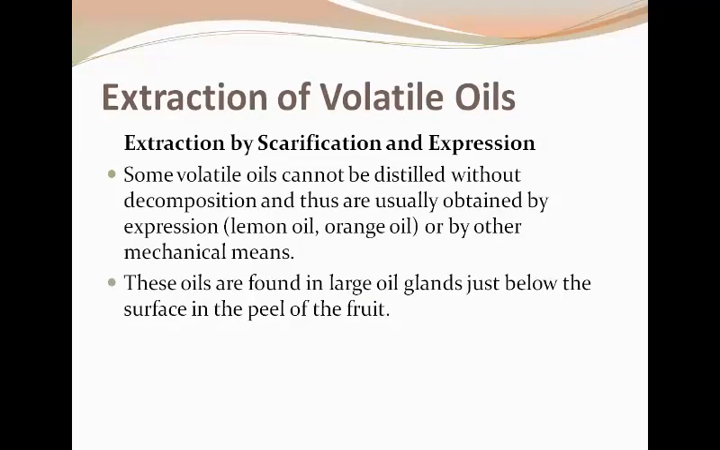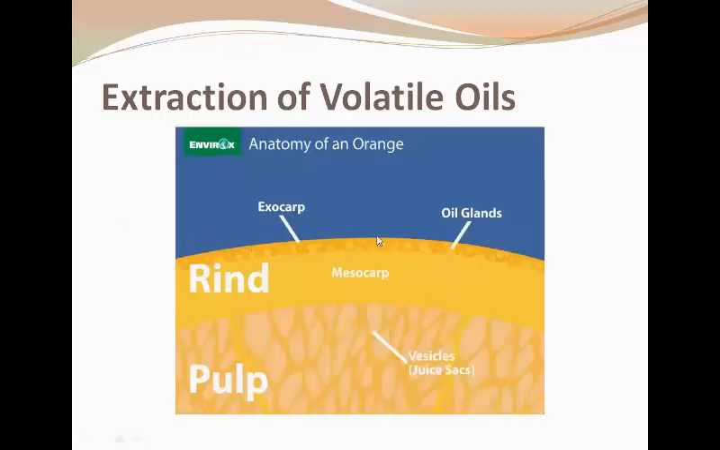The other technique of extraction of volatile oil is the extraction by scarification and expression. In this technique, pressure is applied and there is no heat application in this process. Only scarification and expression is used in this process. This process is applicable for some of the volatile oils like lemon oil and orange oil. Basically, the oil glands are present on the surface of the lemon or orange fruit.